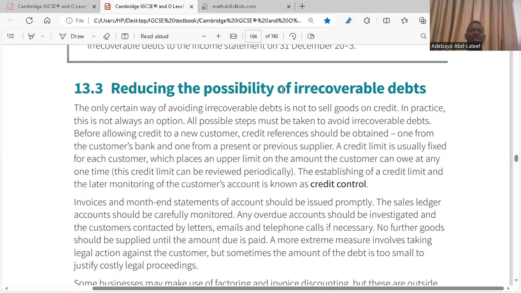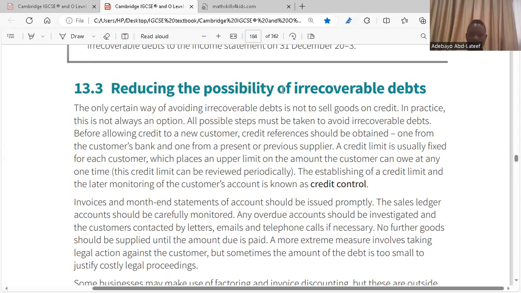You want to know their background. Do a background check on who they used to buy from on credit previously. That will give you hints about their credit worthiness, whether they are credit worthy or not. So that is the only way you can avoid debt going bad. Is it clear? Yes. So it's a form of credit control.